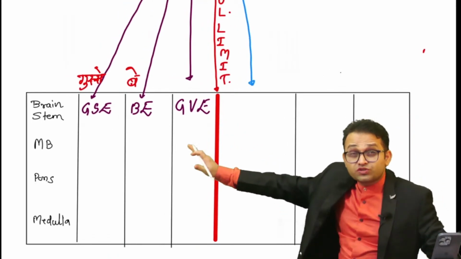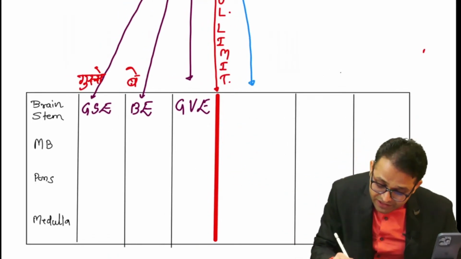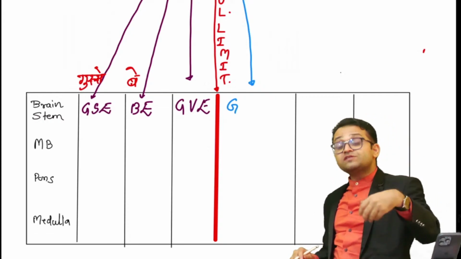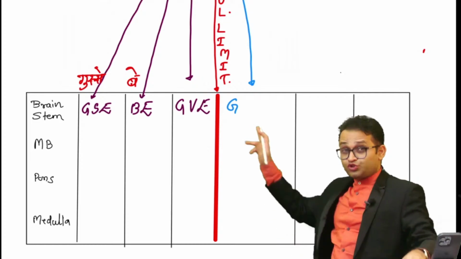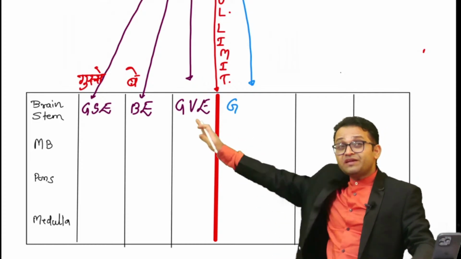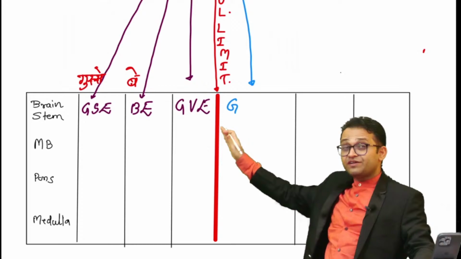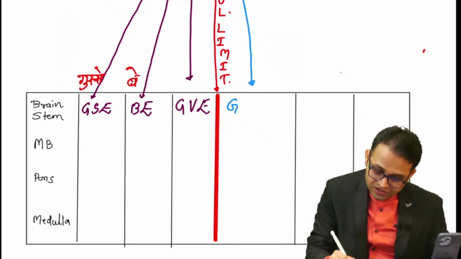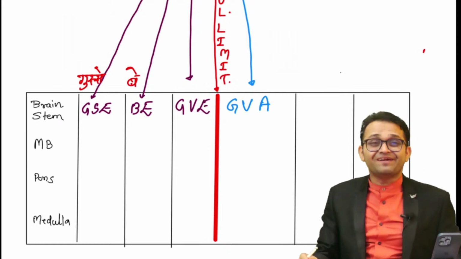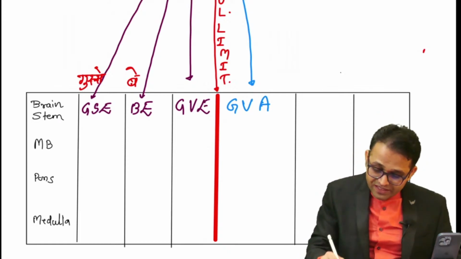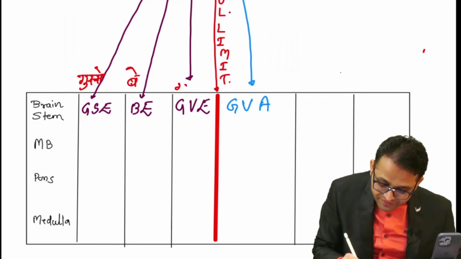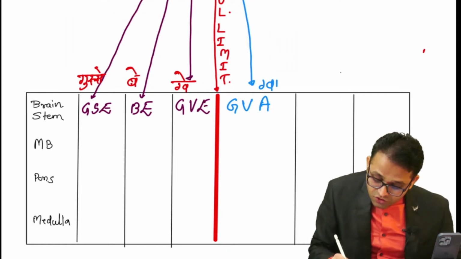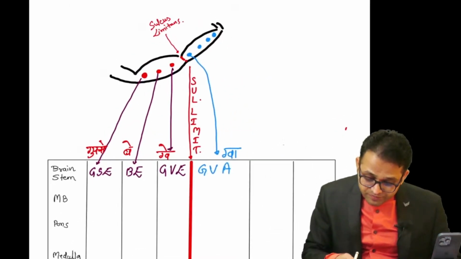This next was gusse be gue. Then you will see it will not supply the pharyngeal apparatus. It will supply the normal structure. So general what? Sir, mirror image. This is the general visceral afferent. So just use the mirror: general visceral, not E but A. So general visceral afferent. Yes. We give the nickname gusse be gue, and this is the gua. Then the next column, can you tell me, beta?